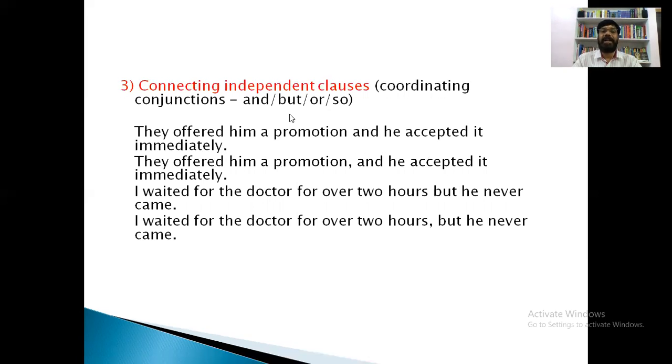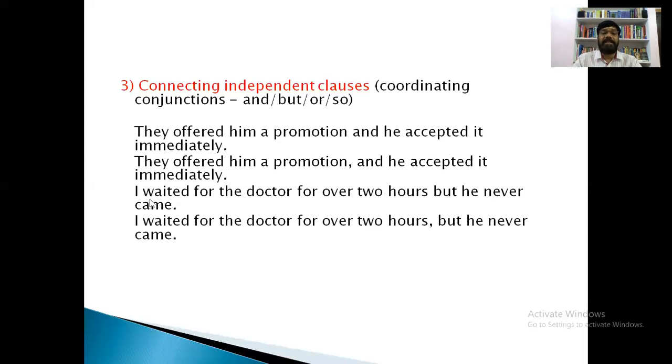What are called coordinating conjunctions? And, but, or, so. When we join two independent clauses with coordinating conjunctions, we have to use a comma before that coordinating conjunction. Say, they offered him a promotion, comma, and he accepted it immediately. And see another sentence here. I waited for the doctor for over 2 hours, but he never came.